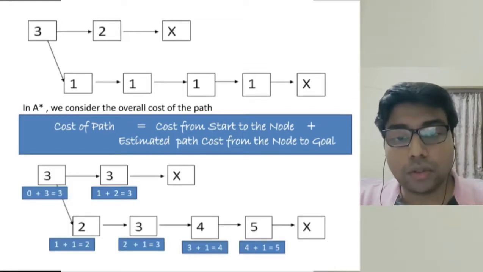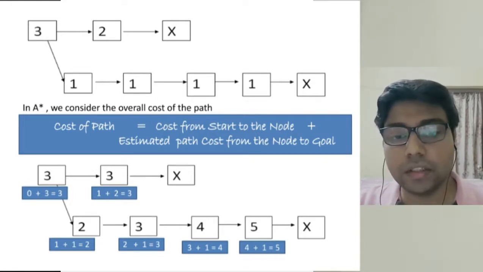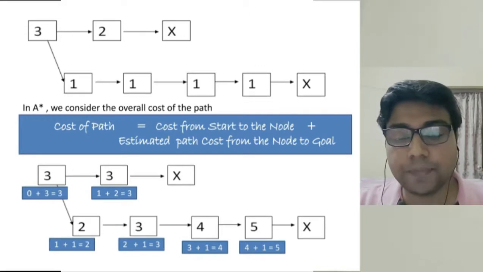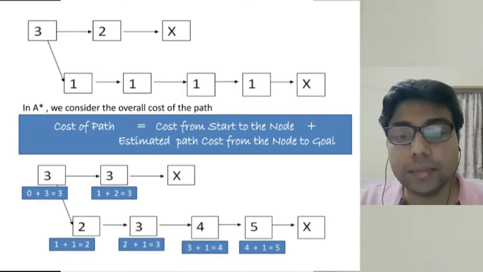So for the root node, the value of Gn is 0 and the cost of Hn, that is the estimate written on the node in the top figure, is 3. Thus the value of Fn at the root node is 3. For the immediate upper child node, the path length from the root node is 1 and the estimate cost is 2. Therefore the value of Fn at this node is 1 plus 2, and that is 3. Similarly, we can calculate the Fn values at other nodes.